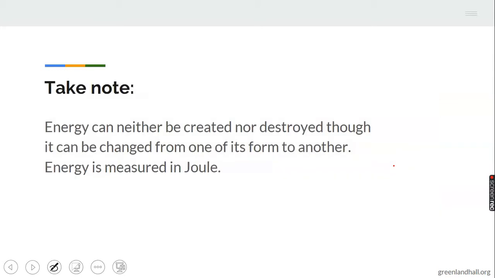Now take note that energy can neither be created nor destroyed, though it can be changed from one of its forms to another. That is, you can change it from one form to another. And energy is measured in joule.